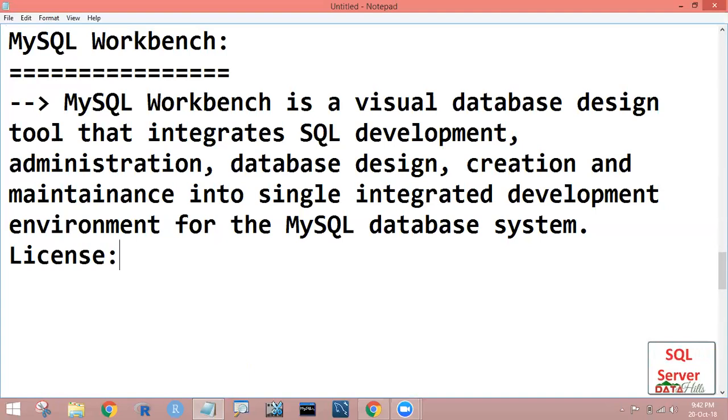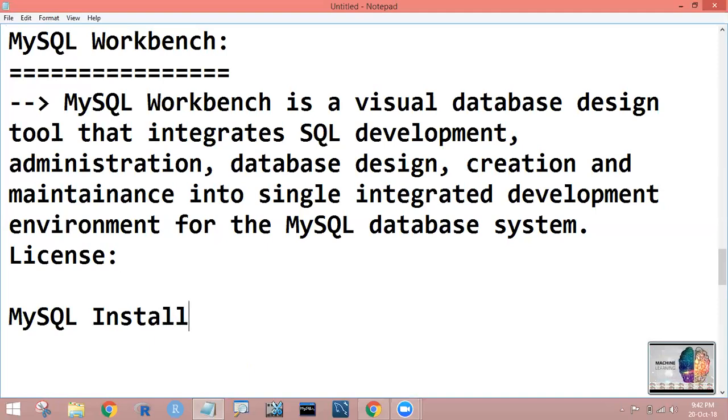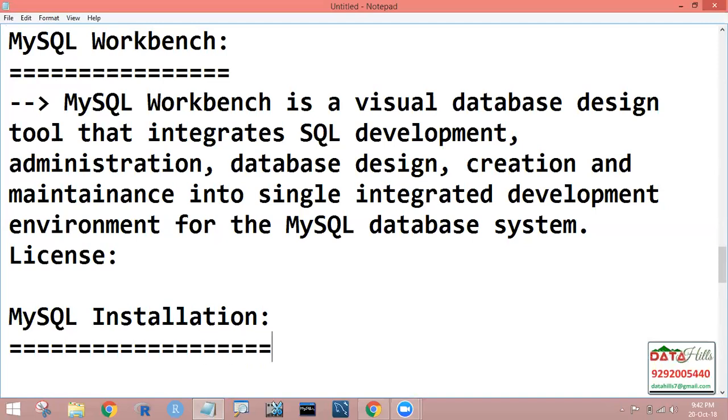Next, we are going to discuss how to install MySQL on our operating system, the Windows operating system. Let us observe this point. MySQL installation. All of you follow these steps at the time of installation.